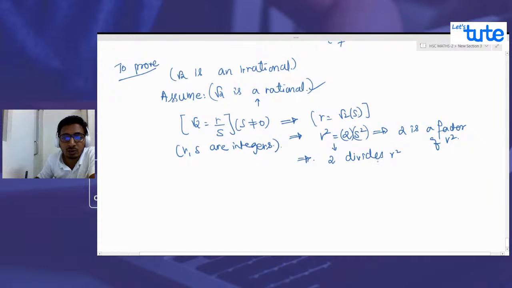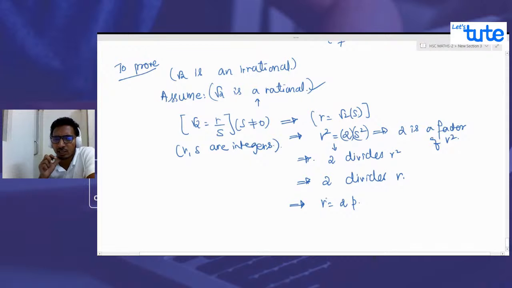When 2 divides r squared, that means 2 divides r, correct? When 2 divides r, then 2 is a factor of r. That means r can be written as 2 into p, correct? Because 2 is a factor of r squared, 2 divides r squared. So 2 divides r. That means 2 is a factor of r.